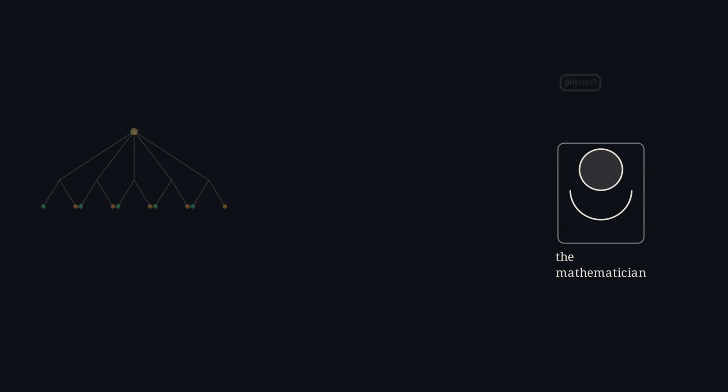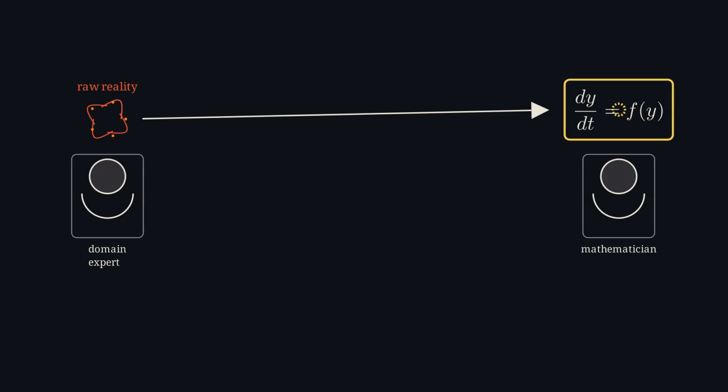Because, and this surprises people, the mathematician usually isn't the expert on the rabbits, or the physics, or the economy. And that's completely fine. The mathematician's job was never to be a biologist. The deep knowledge about the phenomenon itself comes from the specialists, the physicist, the biologist, the economist. They hand over what the thing does. The mathematician takes that raw description and builds the correct mathematical picture of it.